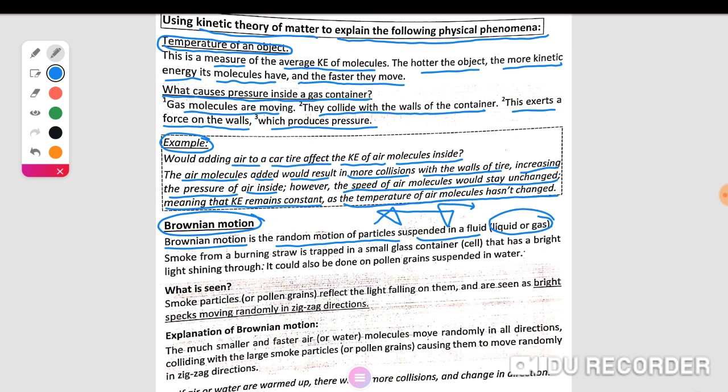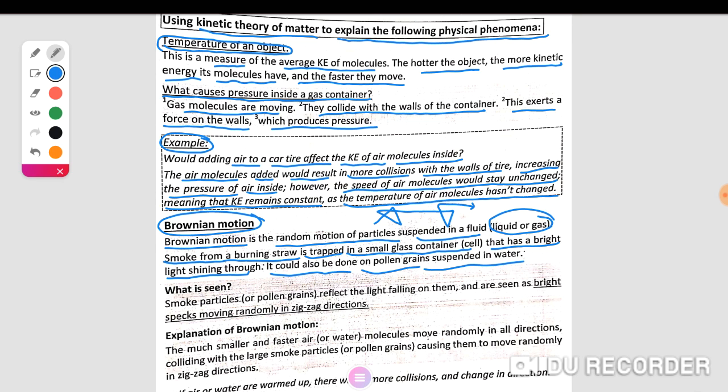For example, smoke molecules from the burning of straw are trapped in a small glass container that has a bright light shining through it. It could also be done with pollen grains. Another example, pollen grains suspended in water. This means that Brownian motion is the random motion of particles suspended in a fluid.